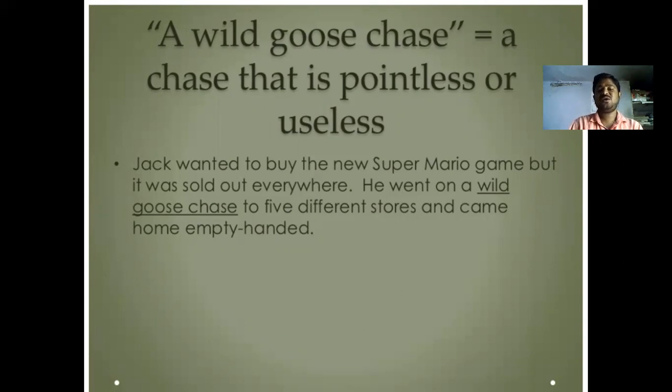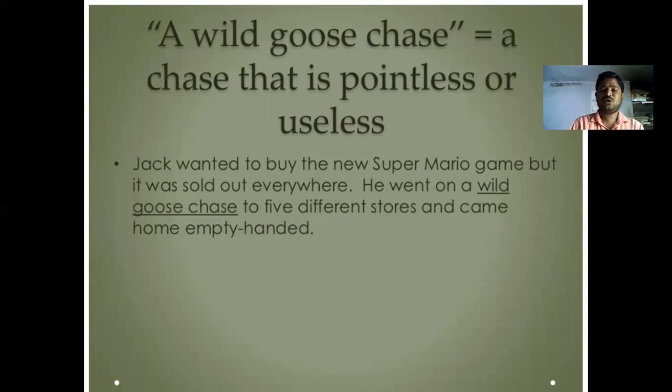But whatever it may be, he wanted to buy the Super Mario game. Super Mario is a famous game from olden days, but it was sold out everywhere. Sold out everywhere means he was not able to find that game in particular shops. He went moving through so many shops, but he was not able to find it.